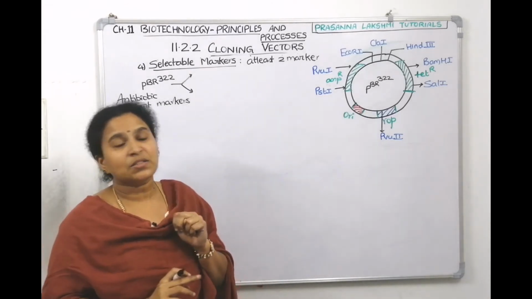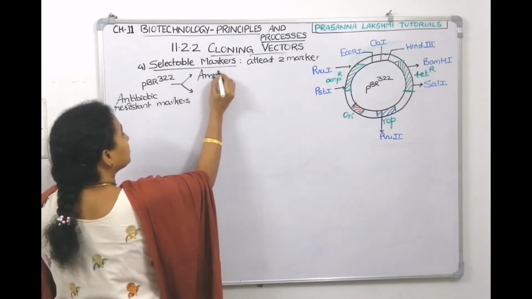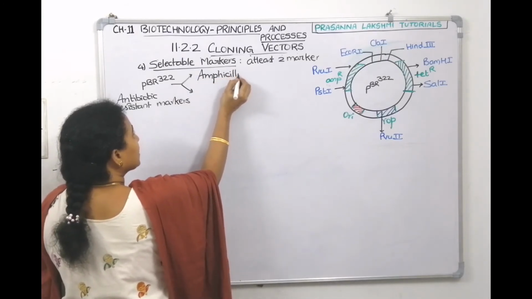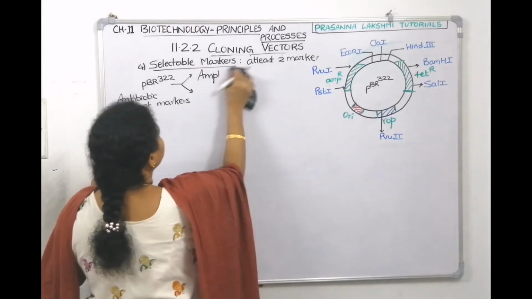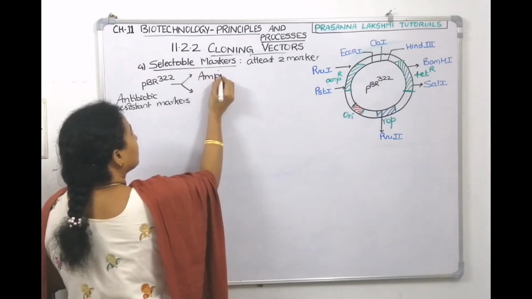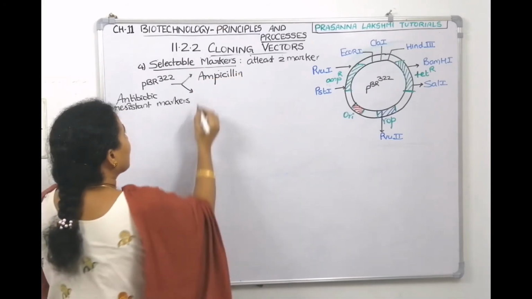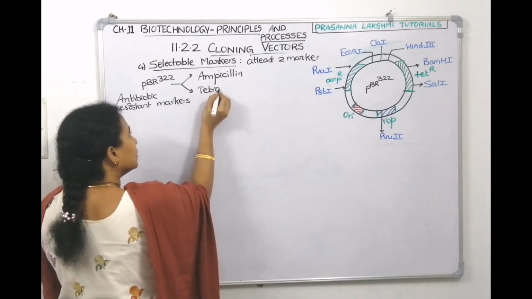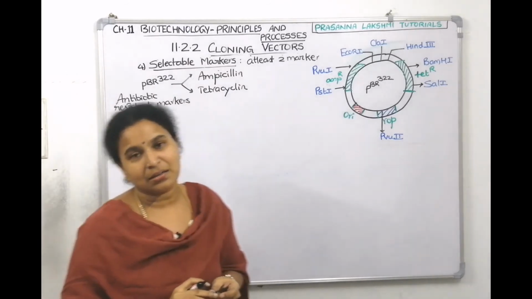How many antibiotic resistant markers are there? One is the ampicillin resistant gene marker, AmpR. Next one is the tetracycline resistant gene marker.